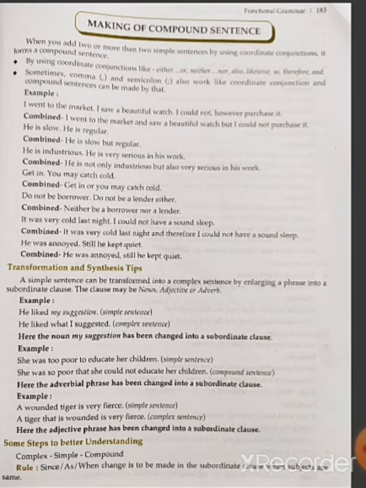Let's see the transformation of synthesis tips. A simple sentence can be transformed into a complex sentence by enlarging a phrase into a subordinate clause. You have read about clauses in 8th class. A main clause stands on its own, and is also known as a principal clause. A subordinate clause or dependent clause can be a noun clause, adjective clause, or adverb clause.